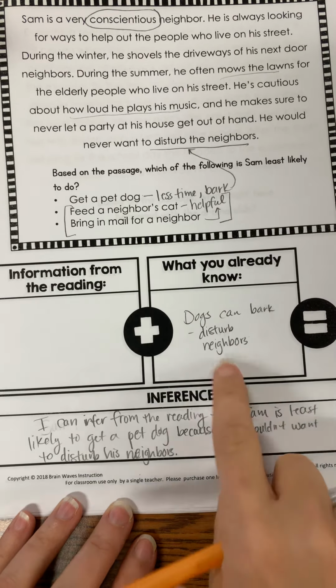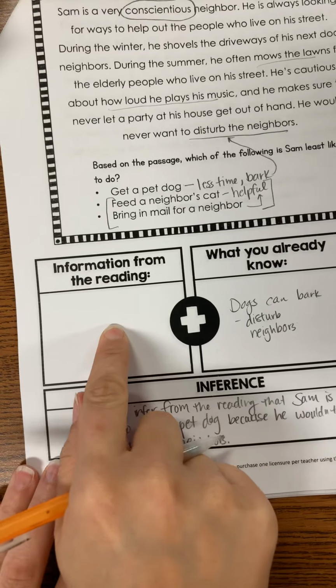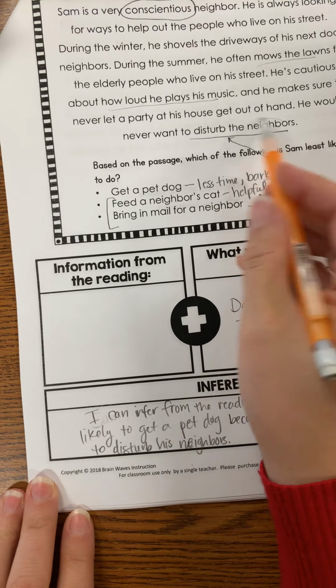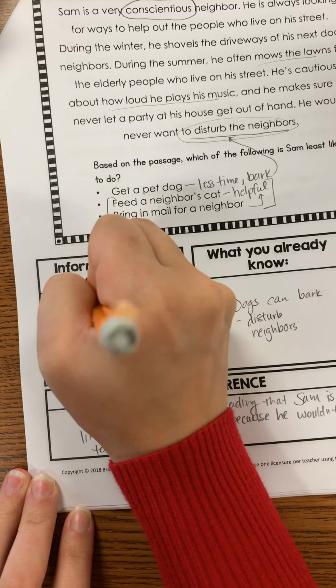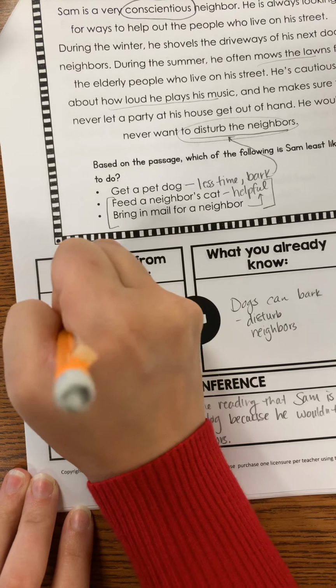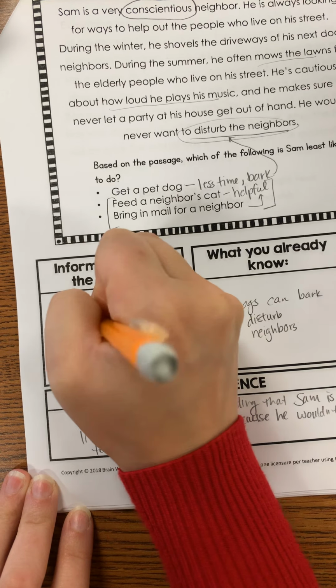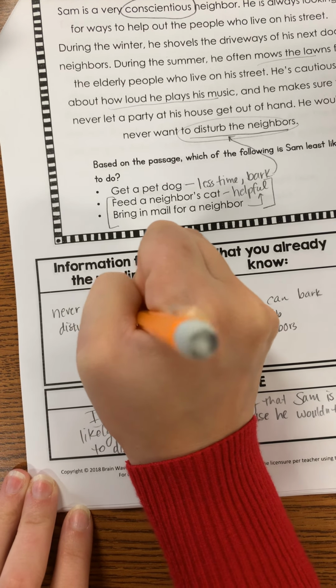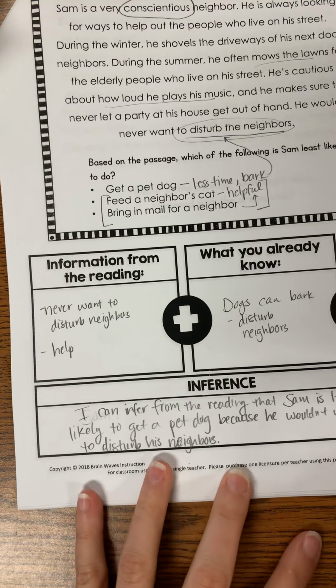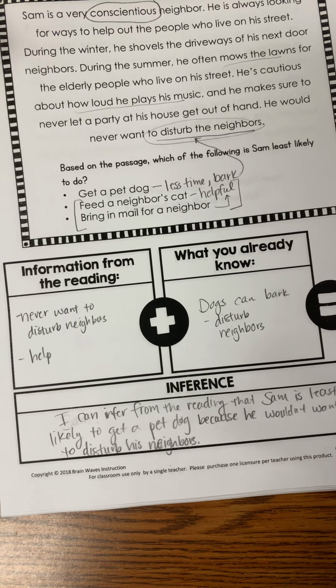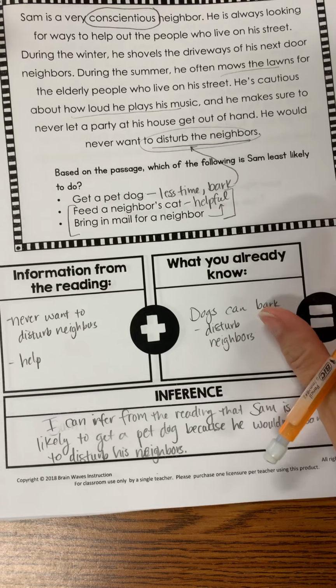So that's our background knowledge. Our information from the reading is that it specifically says up here, he never wants to disturb his neighbors. Okay, the other evidence we have is that he does lots of things to help people out. If he got a dog, that's not going to help anybody out except for him. All right, let's look at the next ones.